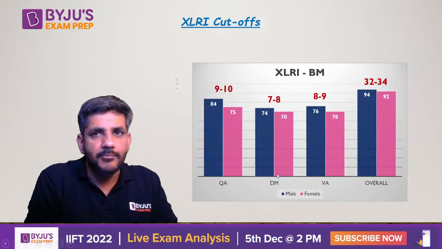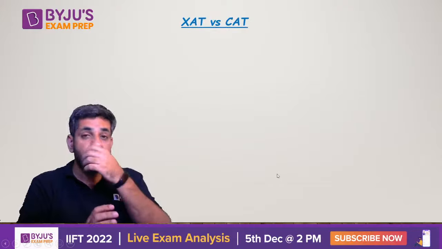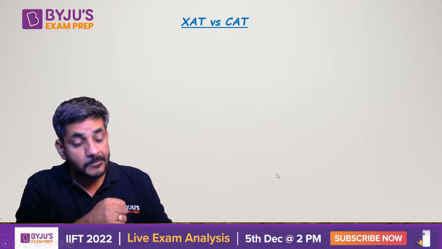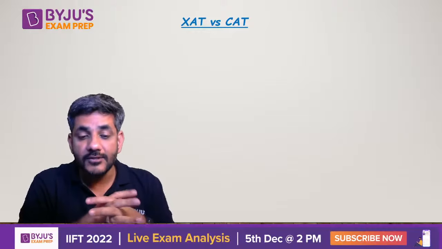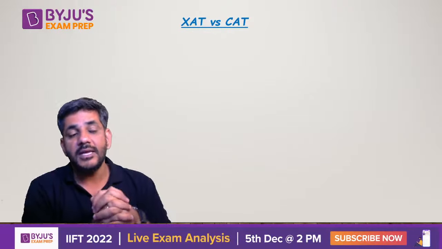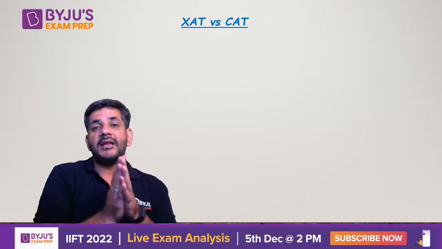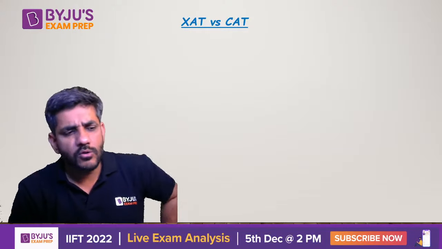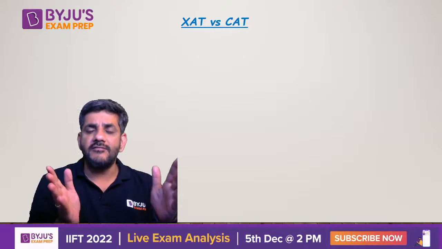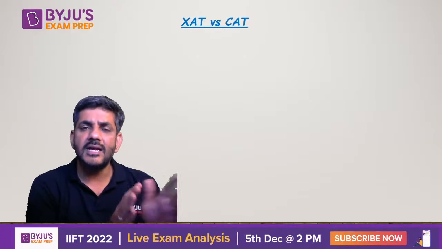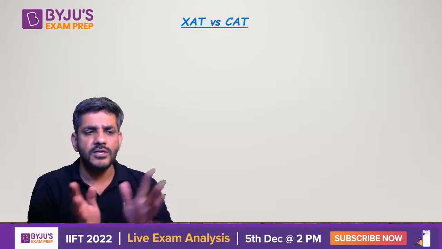अब आता हूं मैं थर्ड इंपॉर्टेंट पोर्शन पे, that is Z versus CAT. की कैट के मुकाबले Z में what extra do you have to do, what all things are to be done. So now this is the important part, that Z and CAT. So till now whatever you were doing, all your preparations were according to CAT, I think, right? You must be doing everything that okay, this all appears in CAT, this does not appear in CAT, so I should be doing it or not doing it.